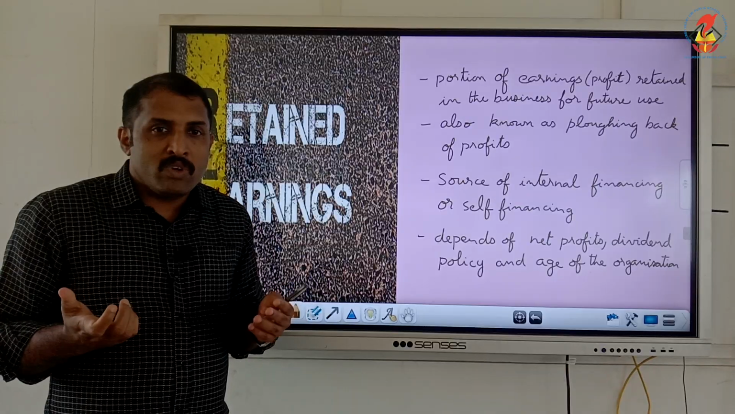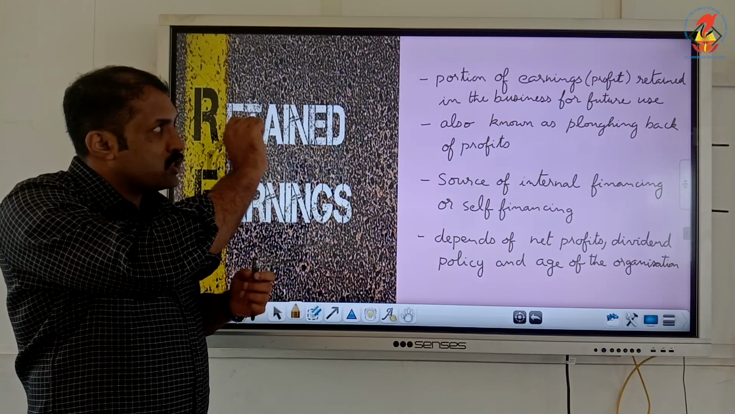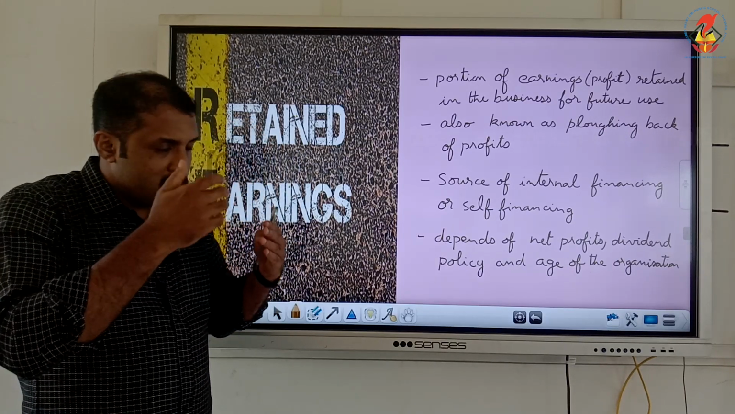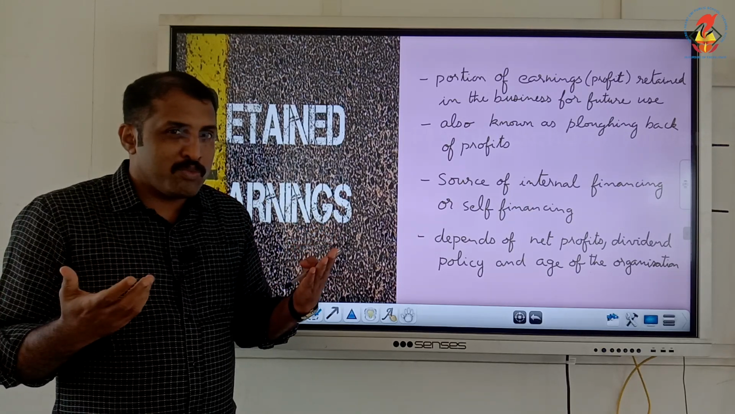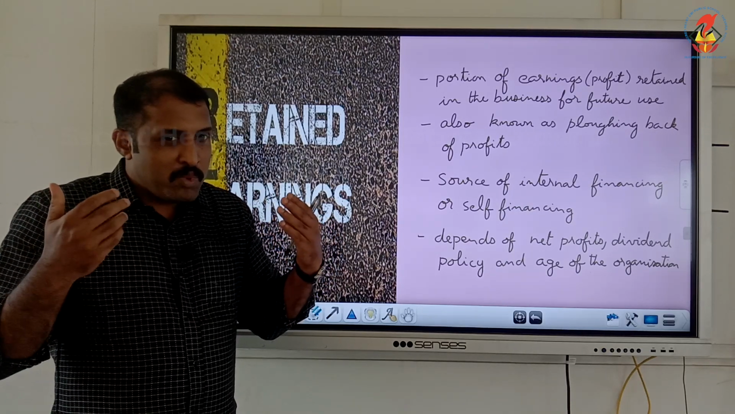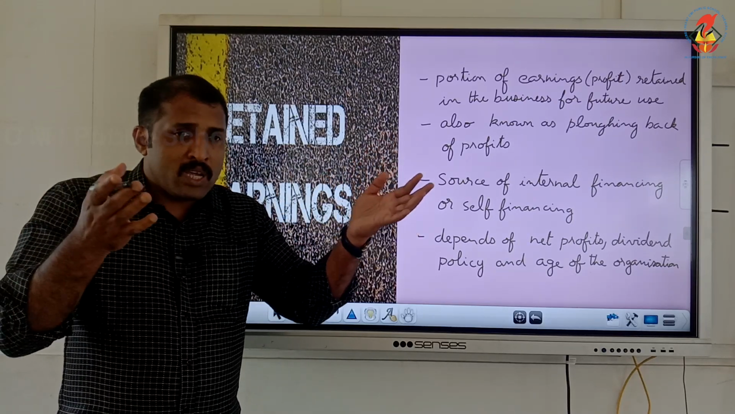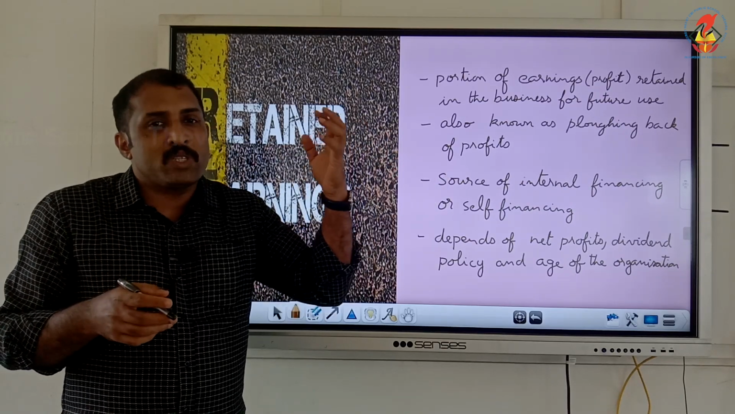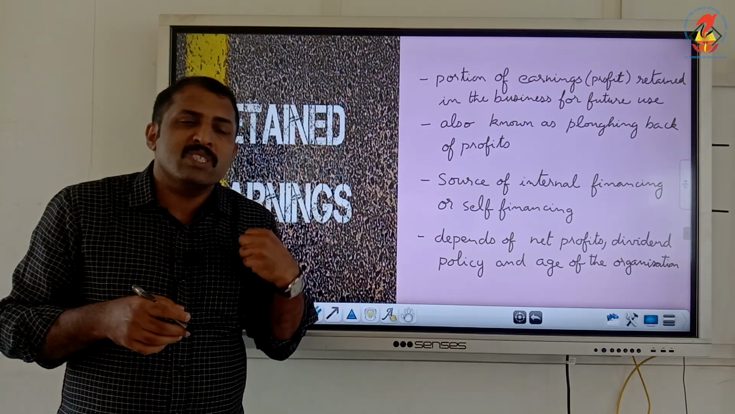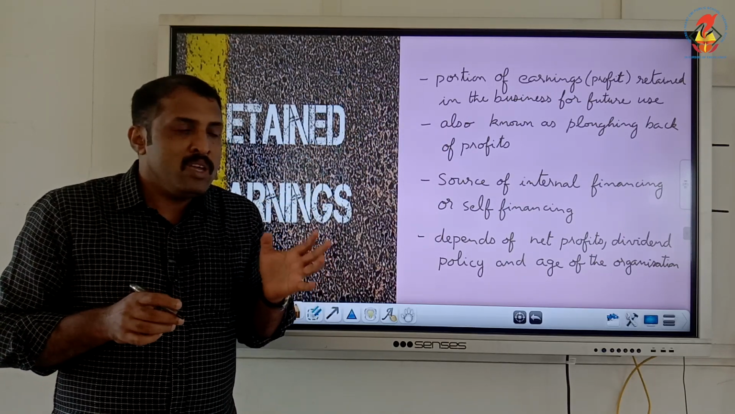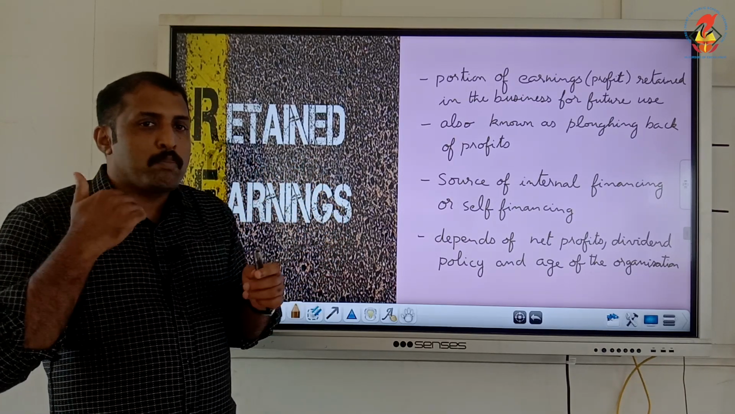In other words, we can say it is the portion of profit reinvested into the business, or the portion of earnings retained, which is kept back in the business without distributing as dividend. We are keeping a portion of profit back in the business for future use. It can be for paying out some financial obligation or for purchase of some asset, whatever it may be. That is what is meant by retained earnings. It is also known as plowing back of profits.